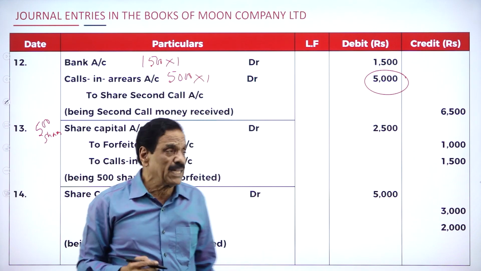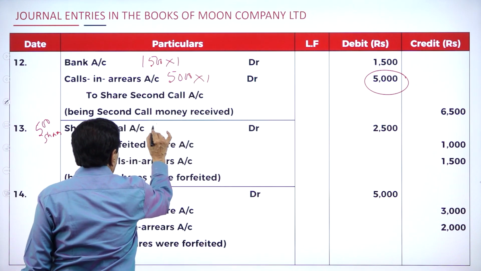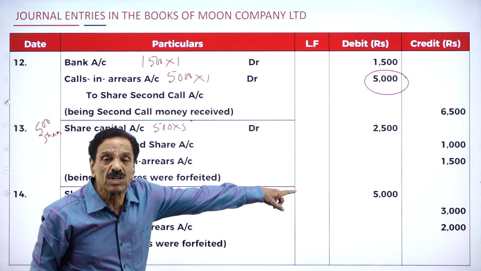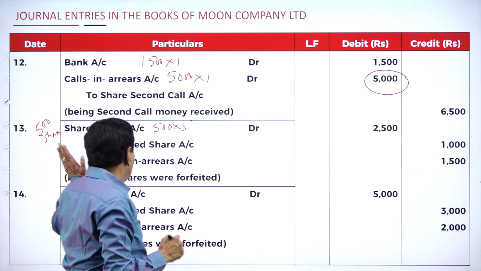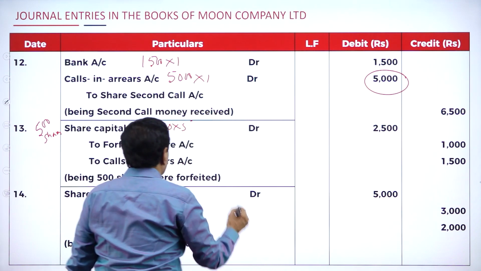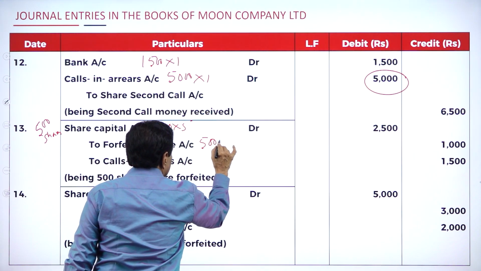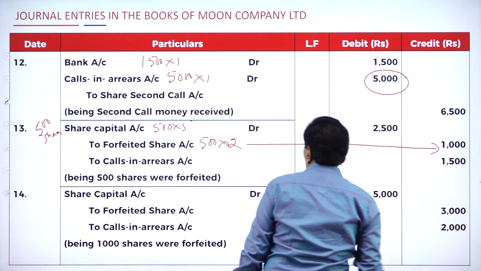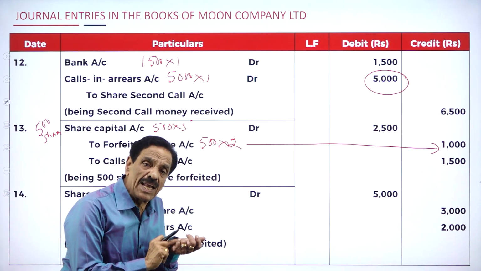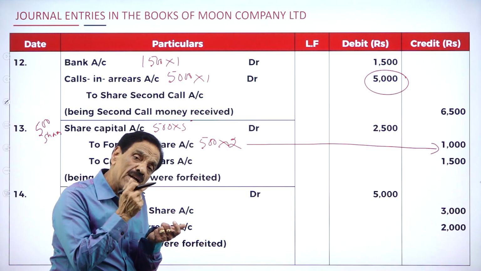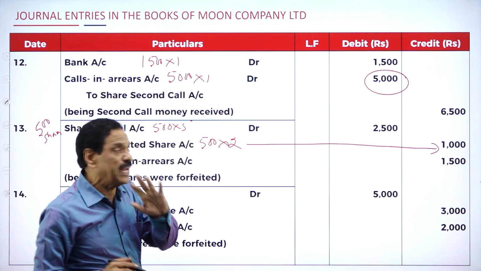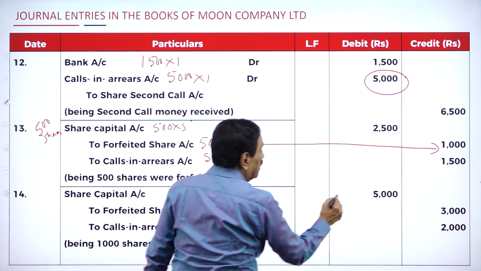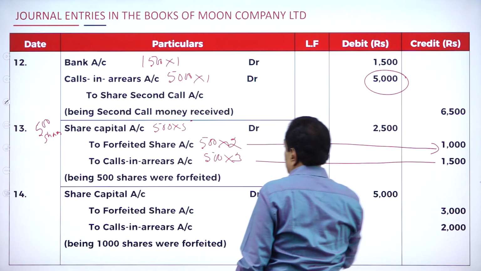So, share capital account debtor 500 into 5. He has to pay how much money? 2,500 to be paid. 2 forfeited share. How much has he paid? 500 into 2. Only application money has been paid. How much could he not pay? 1 on allotment, 1 on the first call, 1 on the final call. 3 rupees, 500 into 3, 1,500. He could not pay.